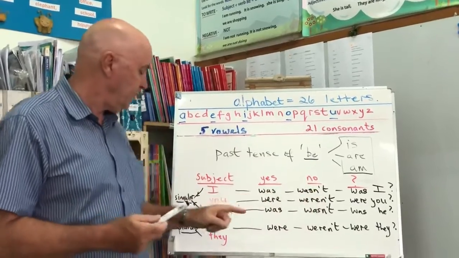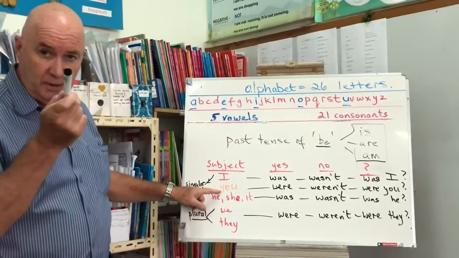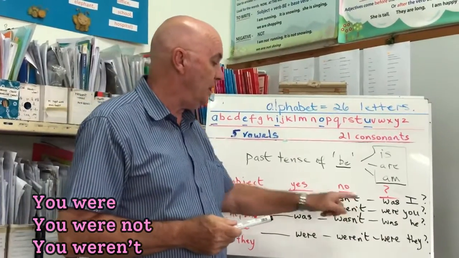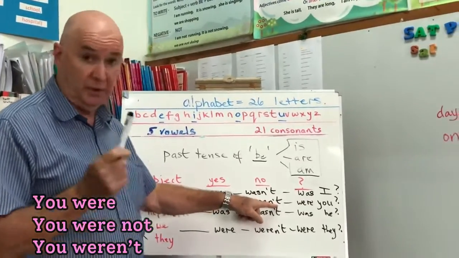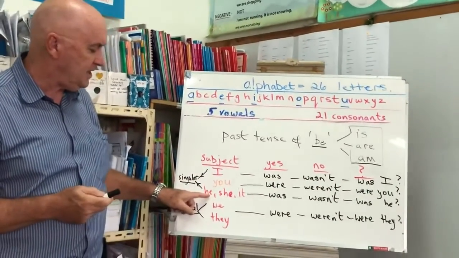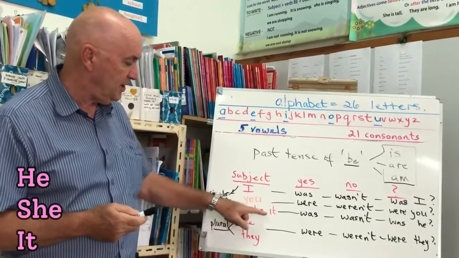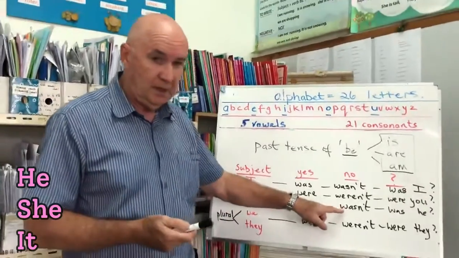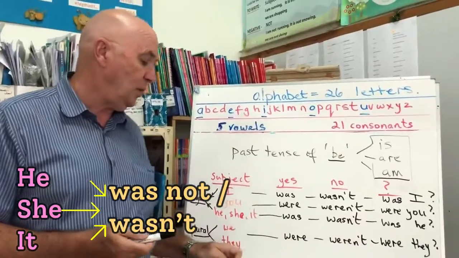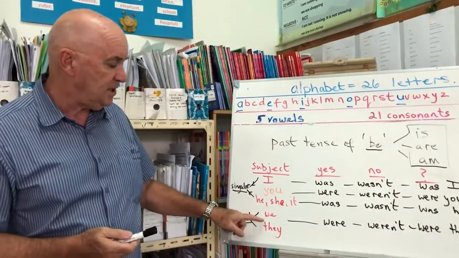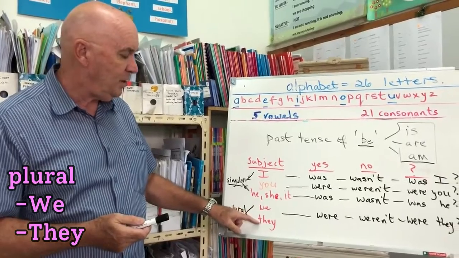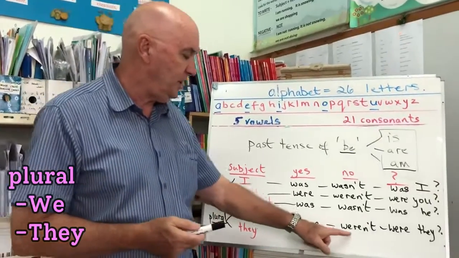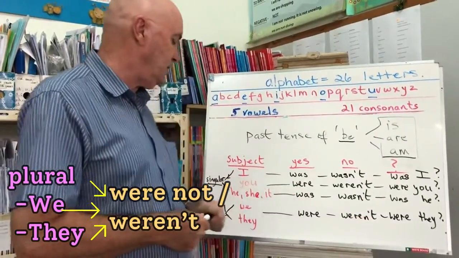It's the same thing. If the subject is you, then we use were. You were, or you were not, or you weren't. Were not or weren't is the same. If the subject is he or she, one person, or it, we use was. He was, she was. Say no, was not, or wasn't. And then if the subject is plural, we or they, again we use were. We were or they were. Negative is were not, okay?